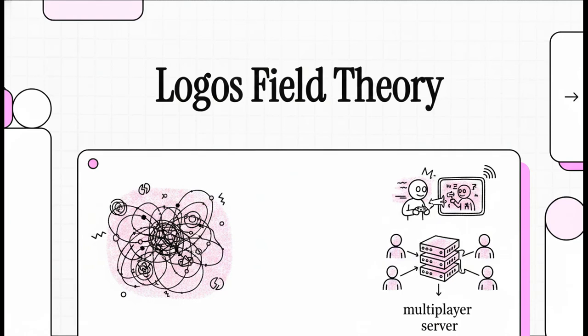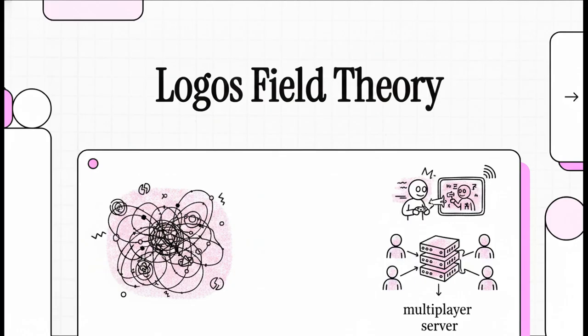Welcome to this explainer. Today we're diving straight into Logos field theory, which is this absolutely wild framework that takes terrifying infinite quantum math and turns it into something as relatable as video game lag and a multiplayer server. So standard physics has this major problem, right? When we try to calculate the total energy of the vacuum, the math results in a divergent, impossible infinity. It's a literal error that fundamentally breaks our understanding of reality.